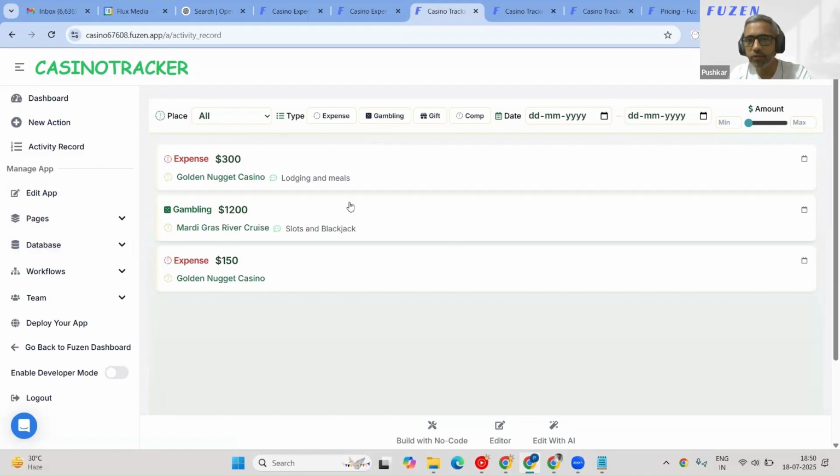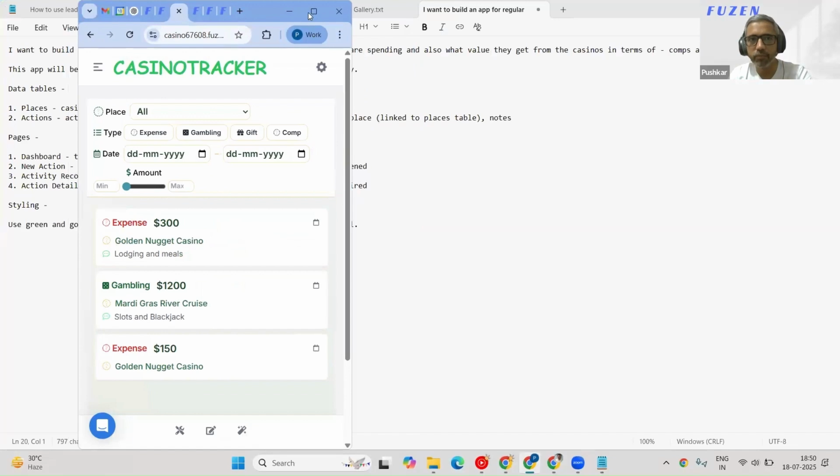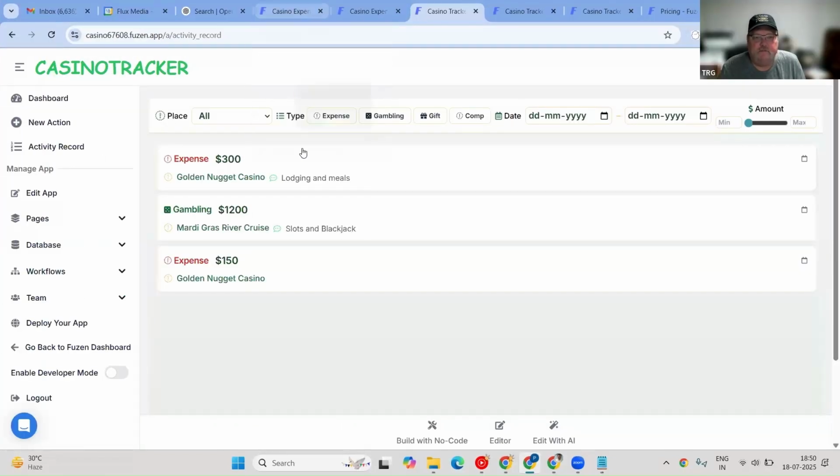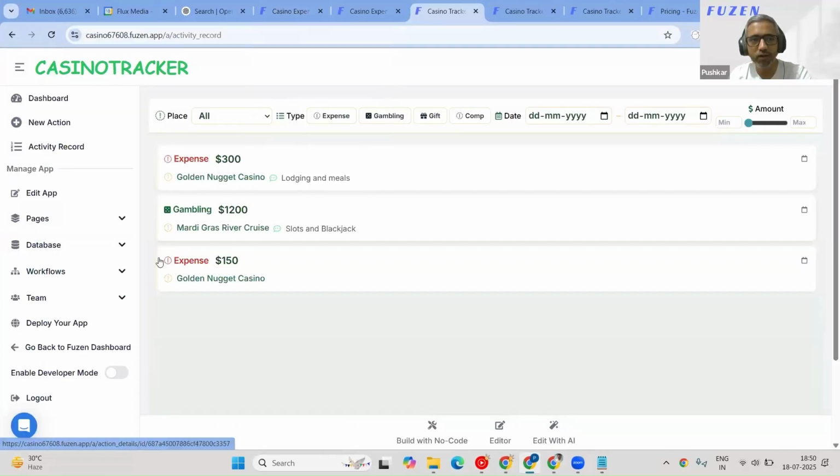While we are speaking, it has finished the last screen also. I think it's also mobile friendly. Here we go. So I think that's all we had asked it to. We didn't ask for any workflows.